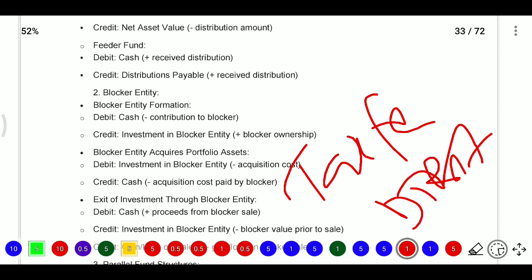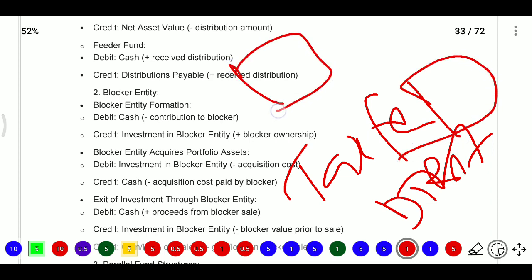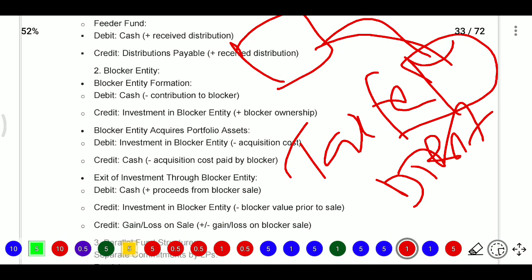If they registered in that country, then we will register some entity. It is like a master fund only. It will act as master fund. Then here also some entries will be there. Blocker entity formation: for the blocker entity formation, debit cash account, debit investment in blocker entity. So cash account debit to investment in blocker entity, that is blocker's ownership.